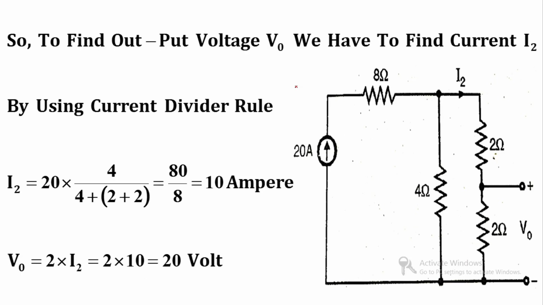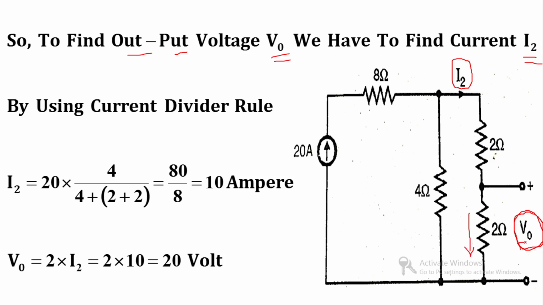Clear? So this is the given network, and for this network we are trying to find V0. To find the output voltage V0, we have to find the current I2, because you can see that I2 flows through this particular resistance.